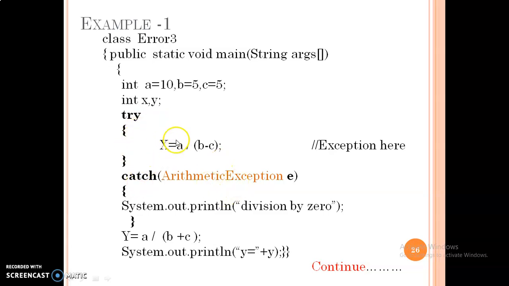Wherever you feel there is a possibility that an error could be generated, you need to write that inside the try block, and it is going to be caught by the catch block. And here, if you are aware of the type of exception you can write it, and if you are not knowing, then you can write the general exception E.